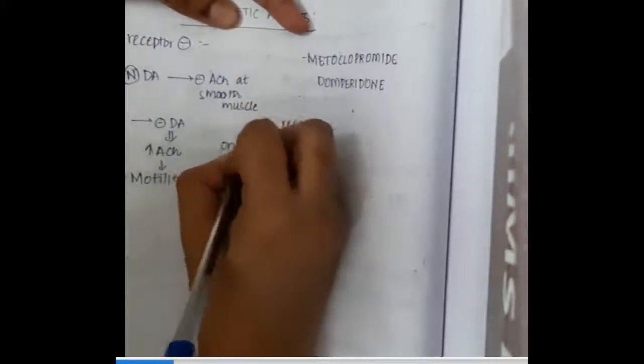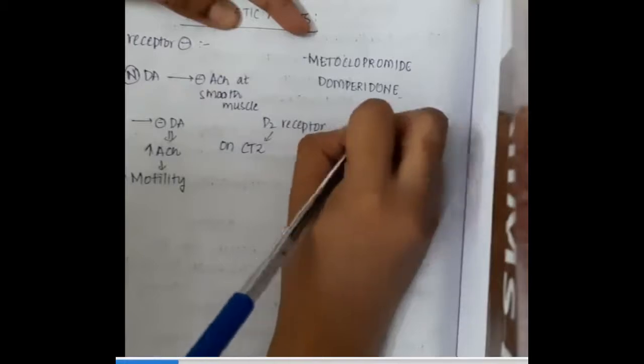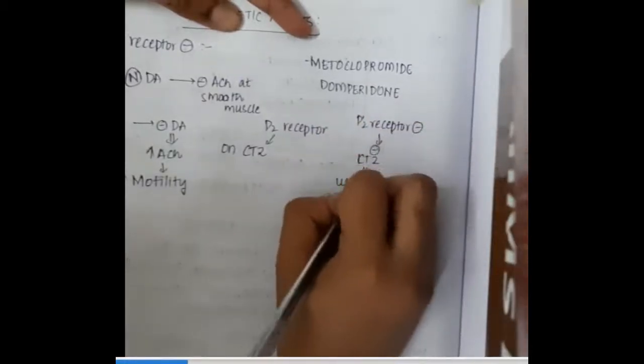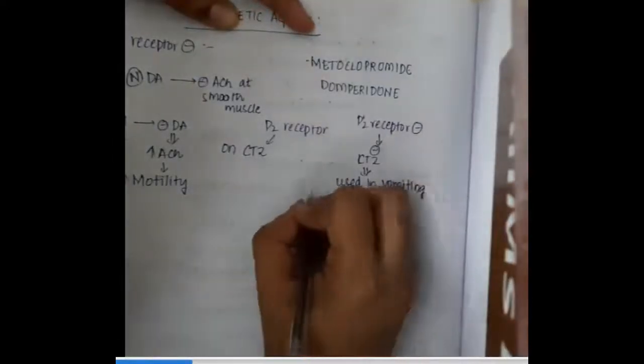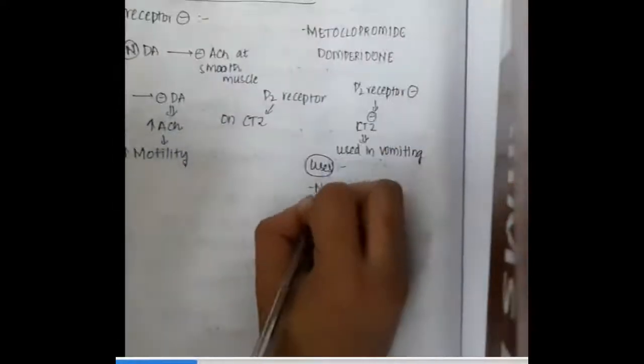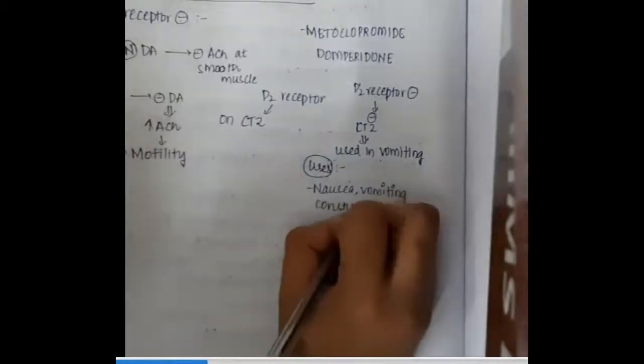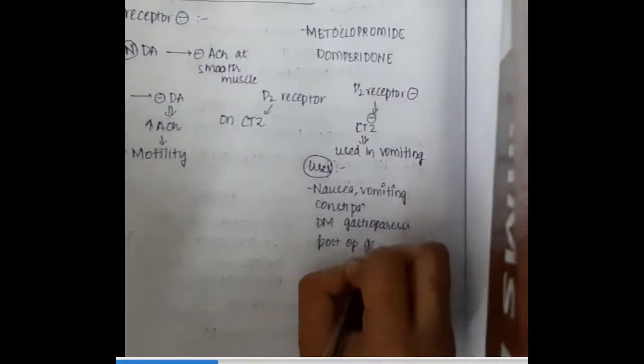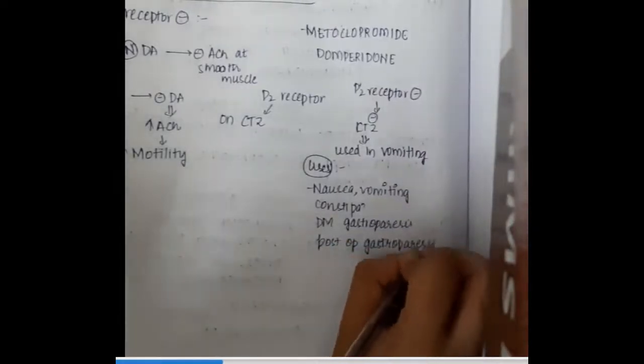Then we have the D2 receptor. The D2 receptor also acts on the CTZ and thus causes vomiting. So D2 receptor inhibitors can inhibit the chemoreceptor trigger zone, and this is used in vomiting. If you see the uses of these D2 receptor inhibitors, we can use them in nausea, vomiting, constipation, diabetic gastroparesis, and post-operative gastroparesis.